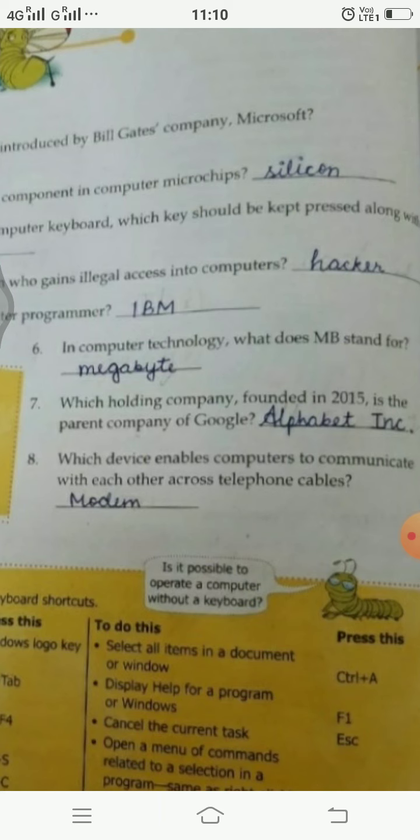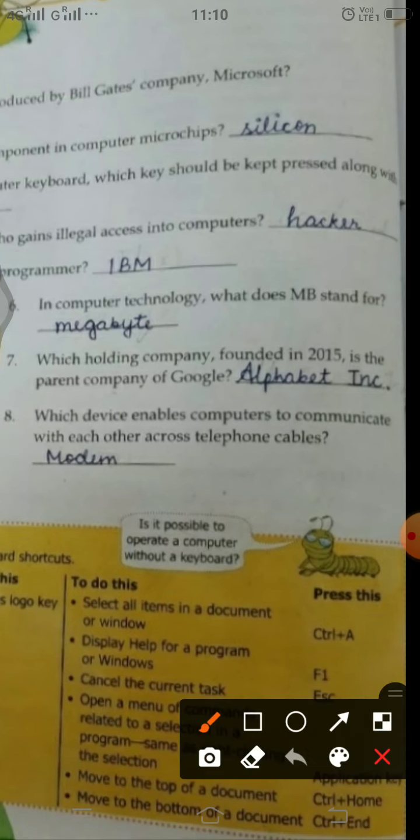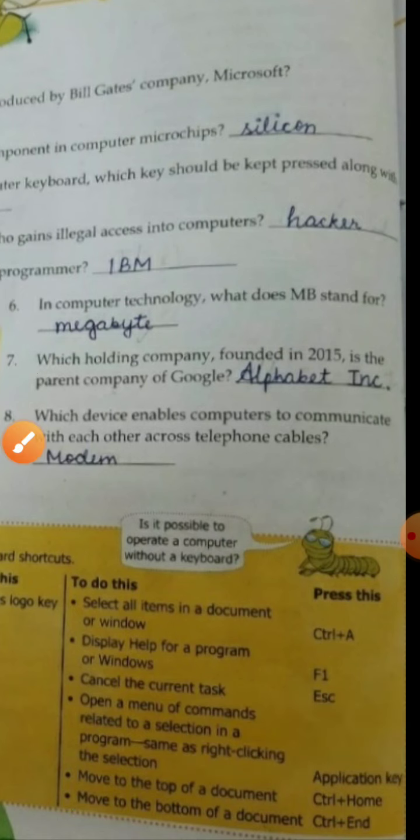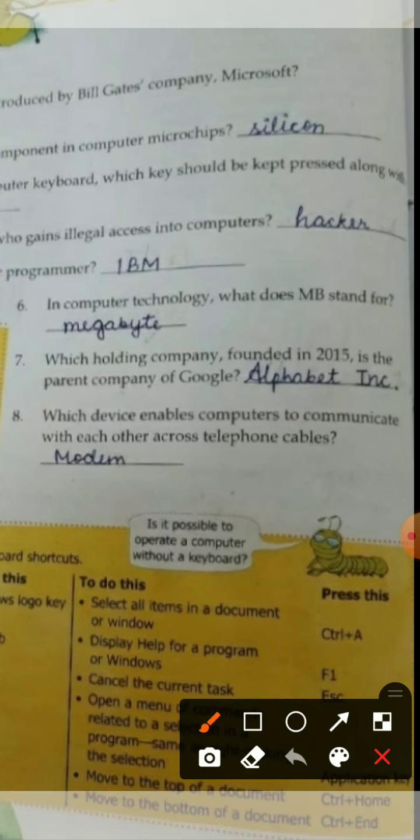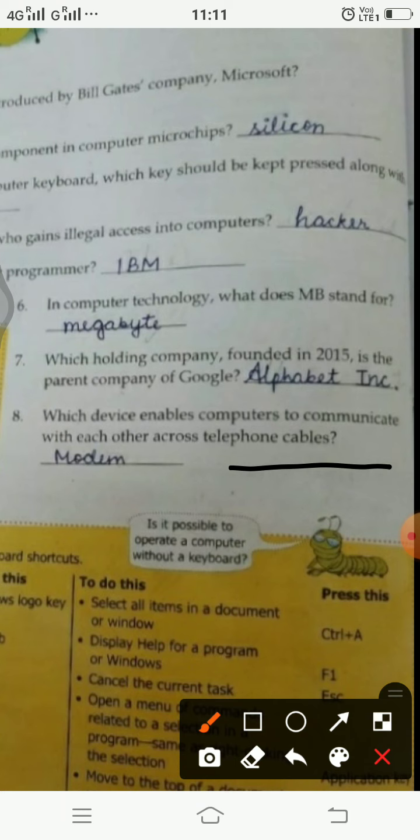Next question is, which holding company founded in 2015 is the parent company of Google? So this is Alphabet Incorporation, which was founded in 2015, and it is the parent company of Google. Okay. Next is, which device enables computers to communicate with each other across telephone cables?